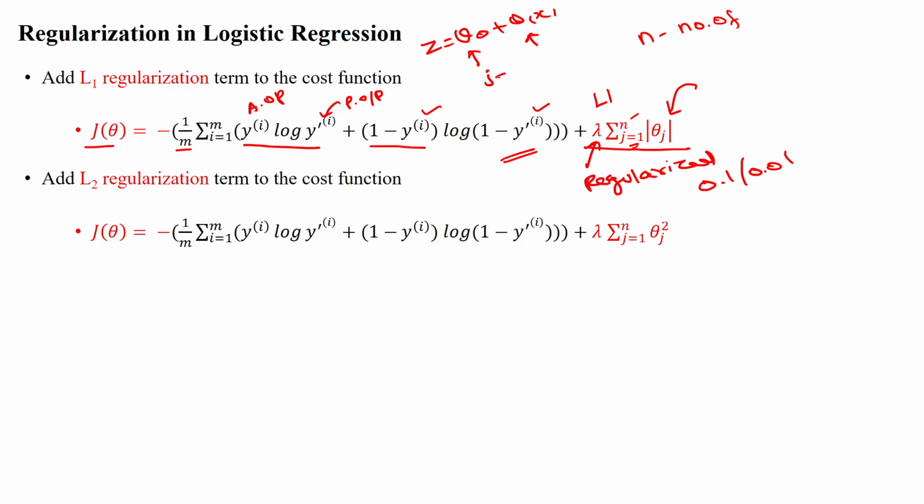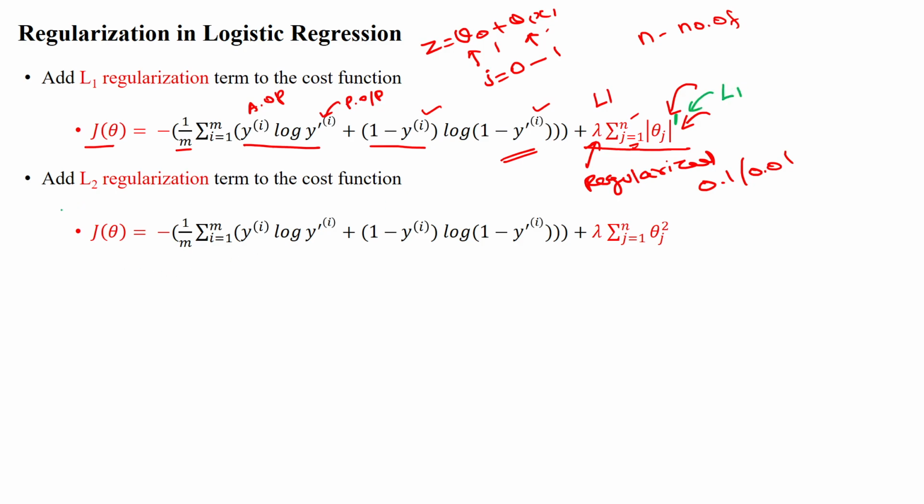So here our j value is 0 to 1. Here we apply the absolute value of theta j power 1. This represents the L1 regularization.